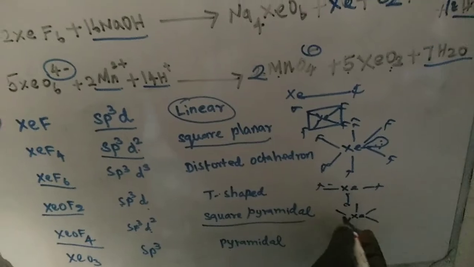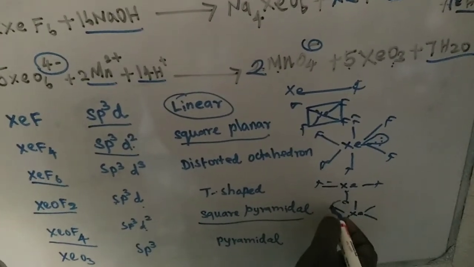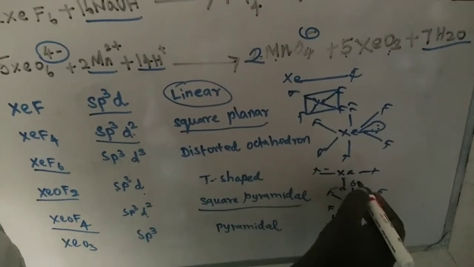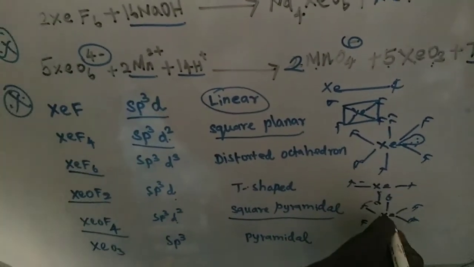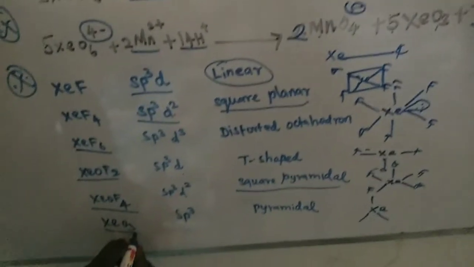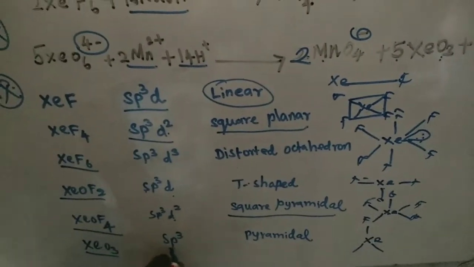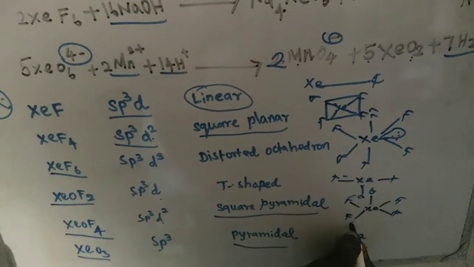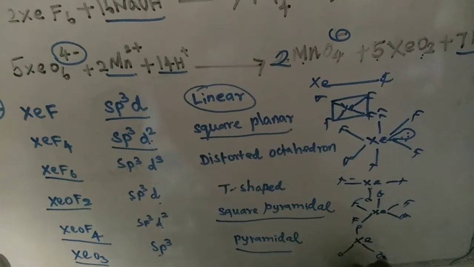Square pyramidal means there are 4 fluorine atoms, and the central atom is directly bonded with the oxygen. Xenon trioxide is sp3 hybridization, pyramidal shape: xenon with three oxygens.